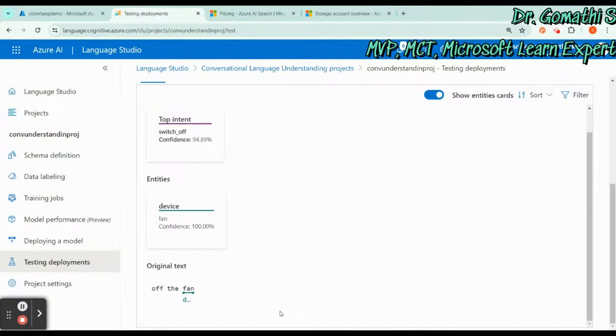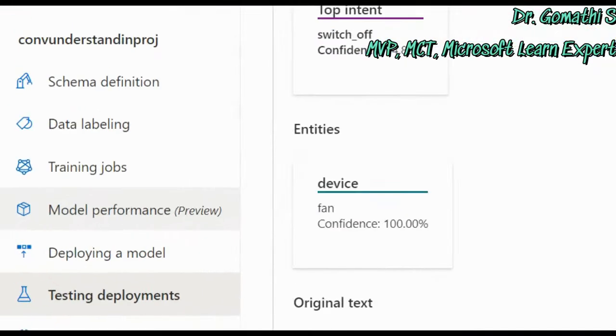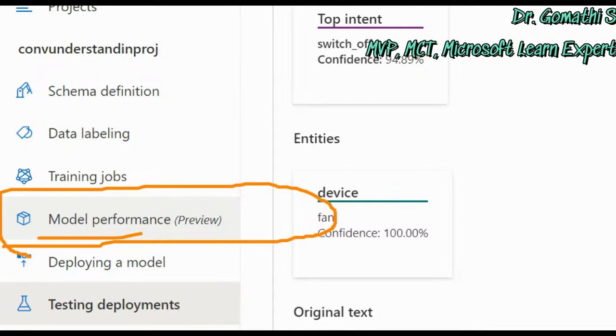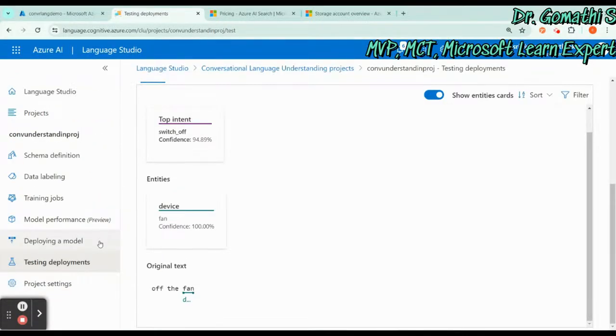So now we have successfully configured a conversational language project and defined the entities, intents, and utterances. We tried various models, even this model, which is not mentioned in the AI-900 lab as of now when I'm teaching, but might be added in the future. This model performance, which is a preview mode, we have also discussed and seen how it works. This is the complete step.